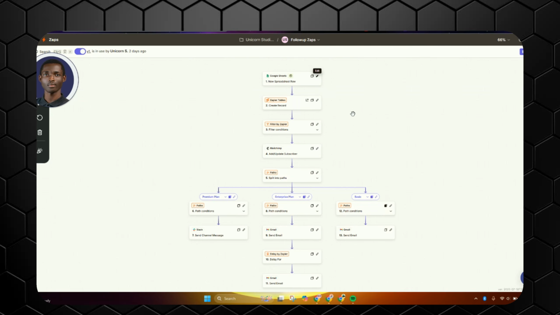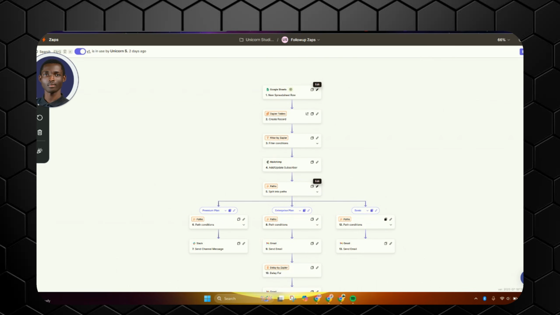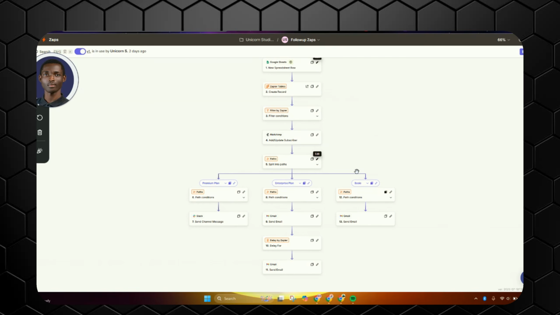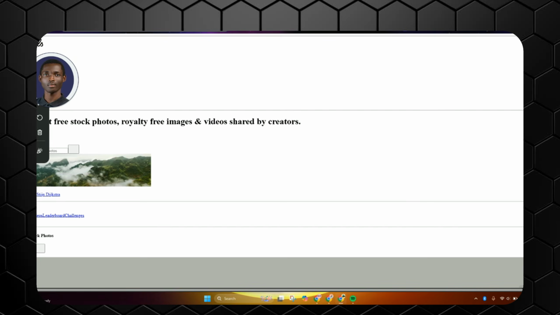So I made a scenario in there, and this is the flow of things involved in the operation. What is used here is a Google Form, a Google Sheet, a Zapier table, then a Slack channel to notify the marketing team when there's a new lead based on certain criteria, and Gmail to notify some other people when there's a new lead. So the users here can opt in for different services.